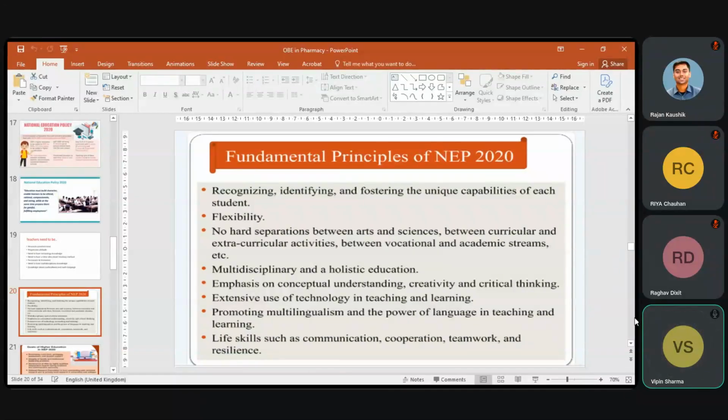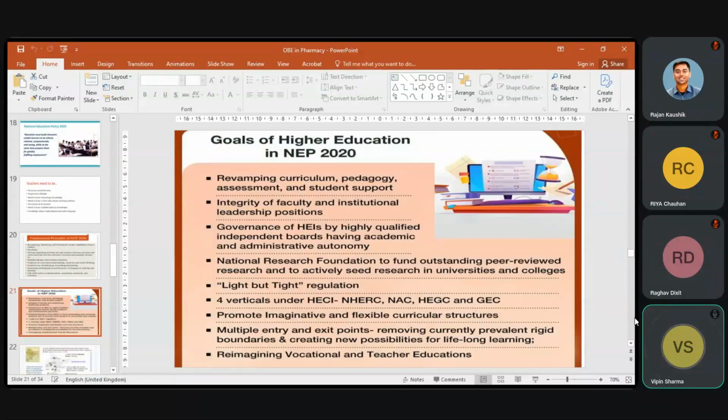So, for grooming the developing brain effectively, we should adopt regional languages. In NEP, the main focus has been given to the adoption of regional languages. These are the goals of this NEP 2020.